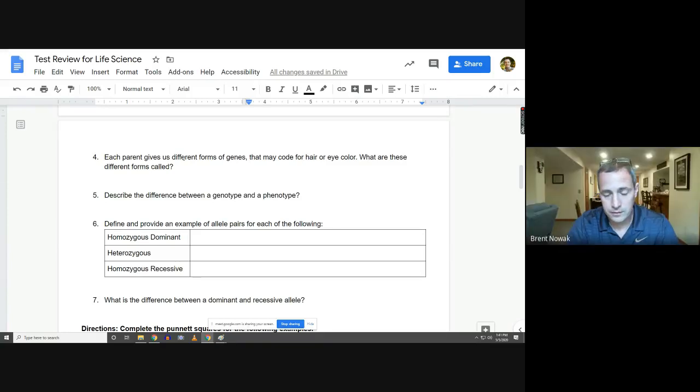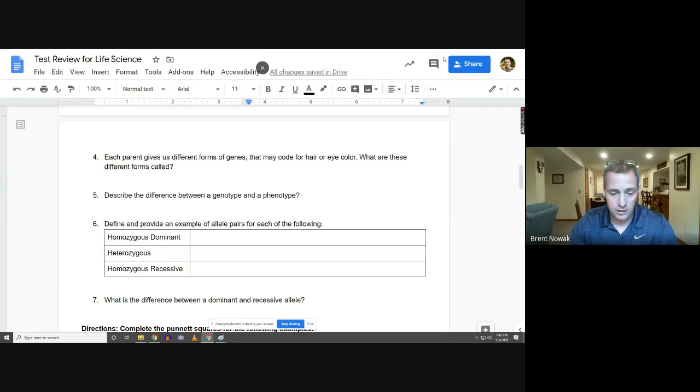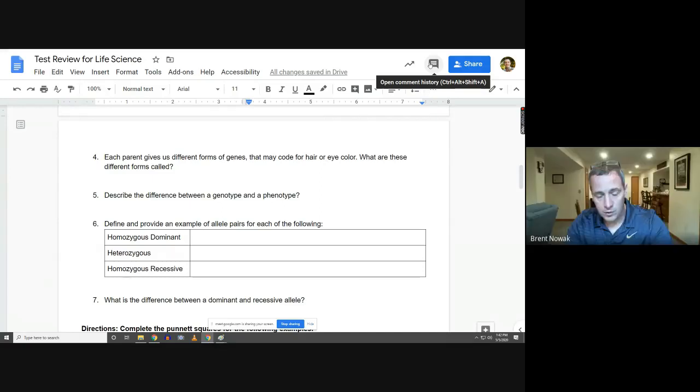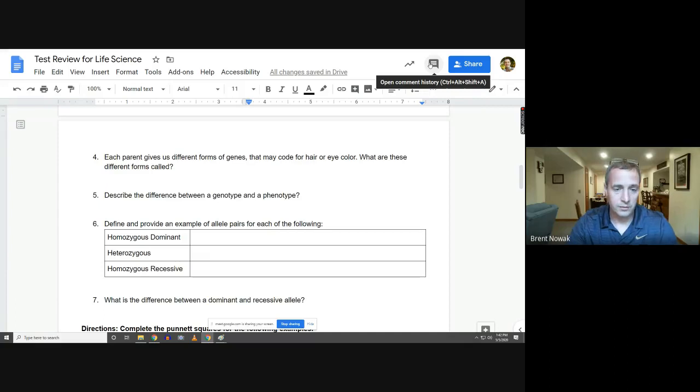Is it like a cellular change? Hang on a second. The genotype is the set of genes, and the phenotype is the physical appearance. Okay, whose answer was that from? Matthew. Okay, so Matthew, if I hear a ding, I assume that's going to be you. And Matthew's correct. Genotype is the allele pairs, the genetic combination. The phenotype is the physical appearance of how those genes were arranged. Does that make sense?